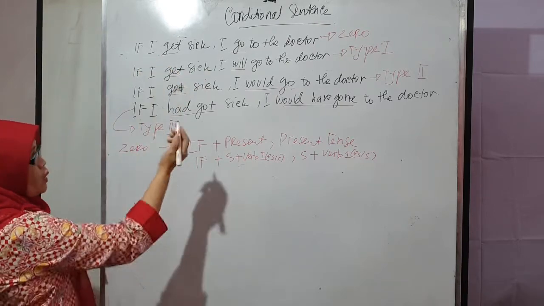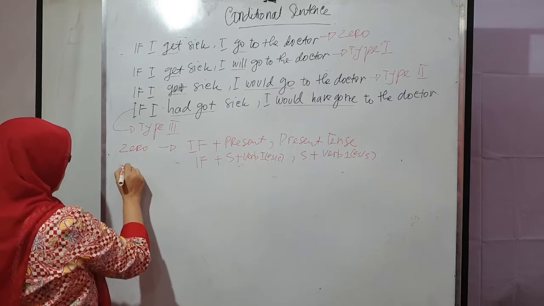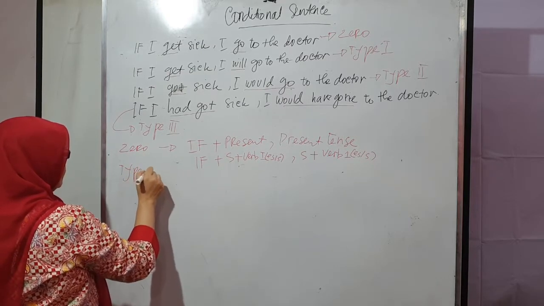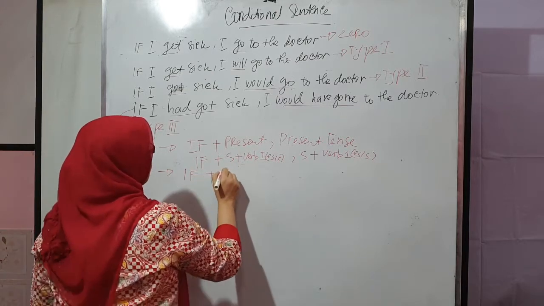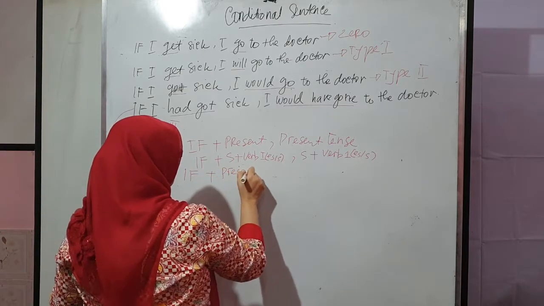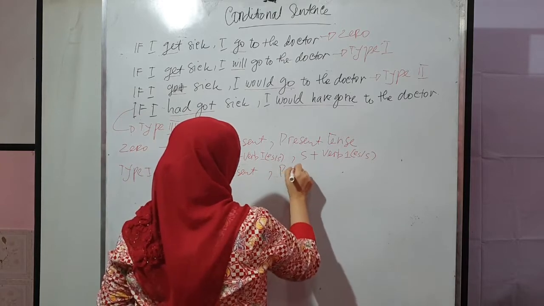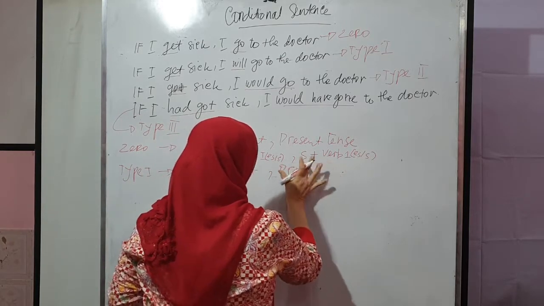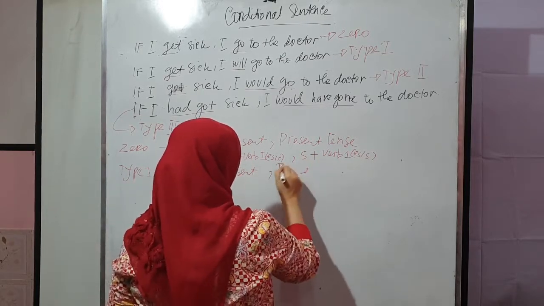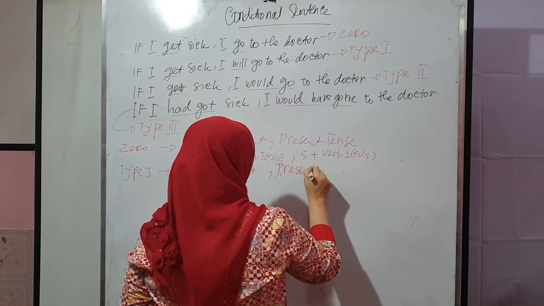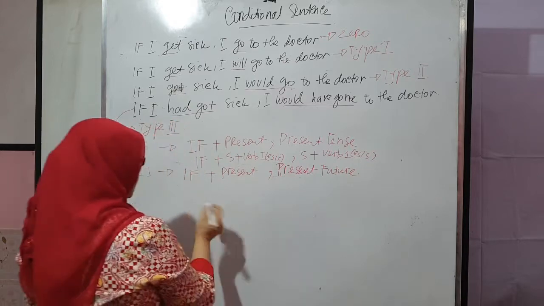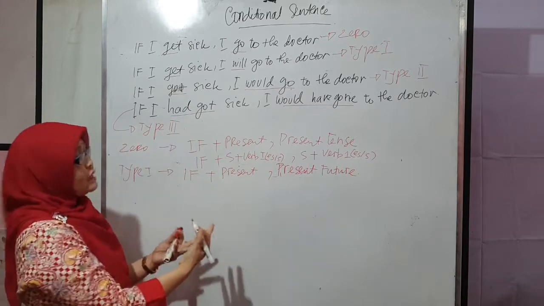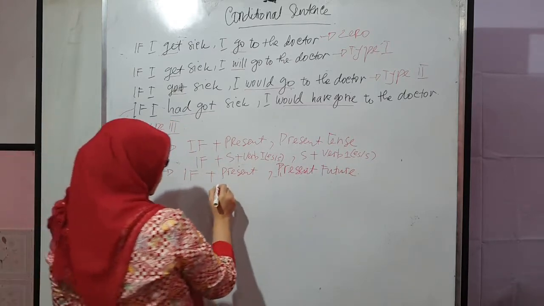And then, what about type 1? The pattern is if, that is present, and present future. It is similar to the zero, but different here.